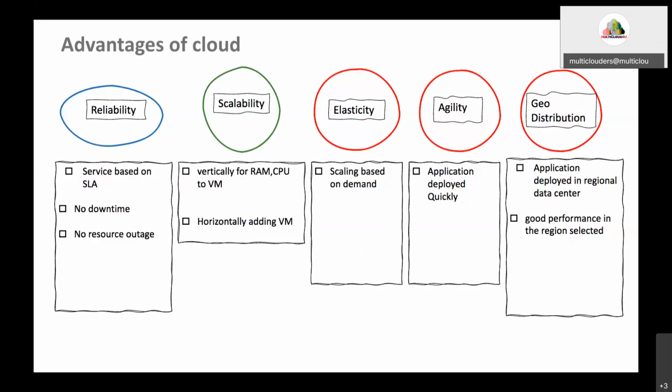Then moving to agility of cloud computing, you can create application quickly. That too by using few mouse clicks, you can create the application. And final advantage of cloud is geo distribution. So you can deploy the servers in the regional data centers. So if you are creating an application and the more proximity of users of the particular application is in India, you can deploy your application in India region, that is in Mumbai region, which is available.